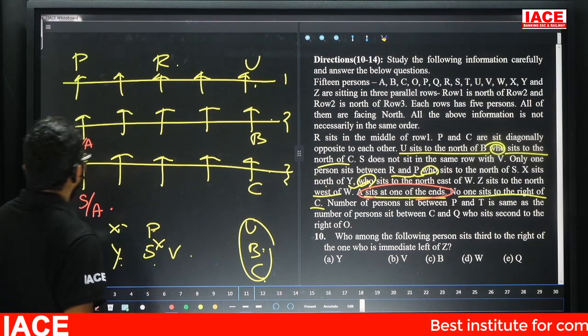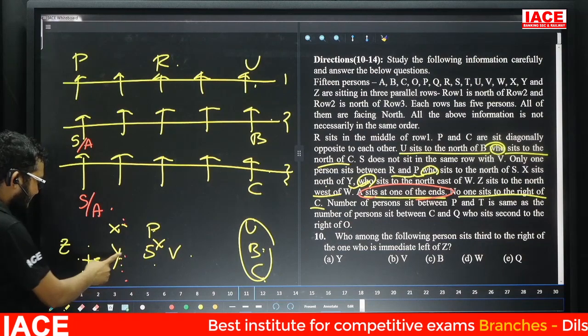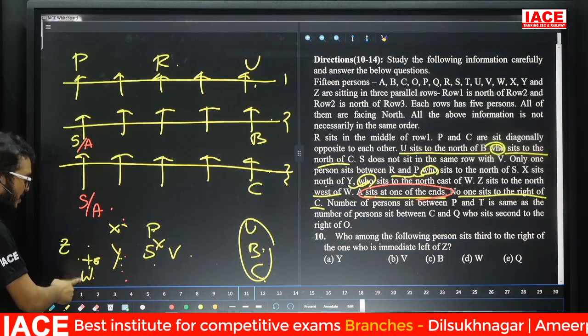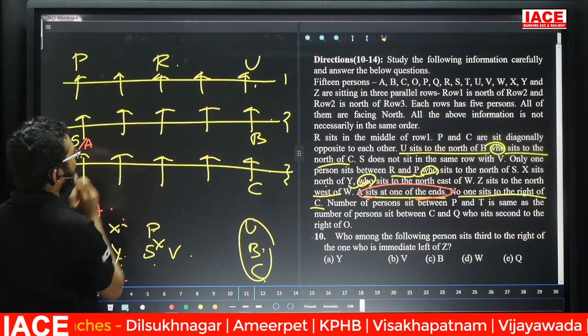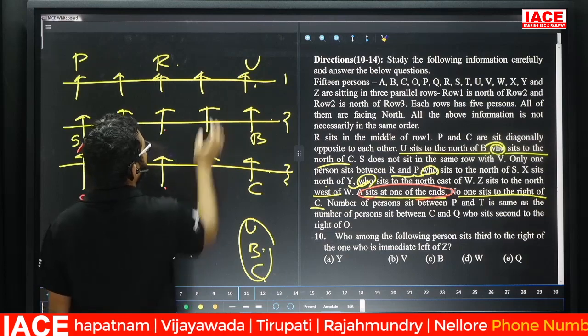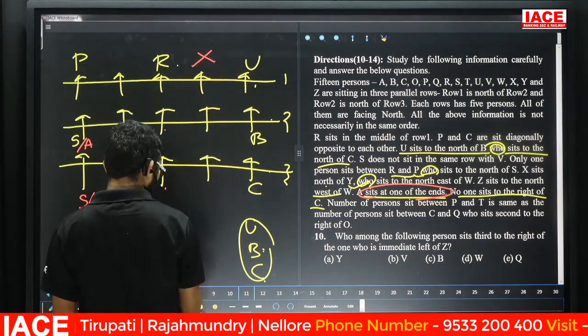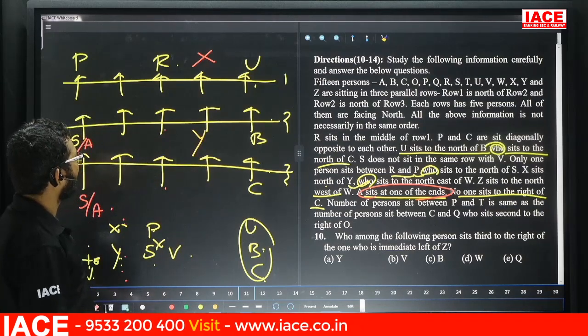Okay, X is north of Y. Next, Y is northeast of W. Now X is north of Y, so Y here has no chance. Now X, Y, and W, we can't say yet. Then take the funny spot. Here X, here Y. X is north of Y.